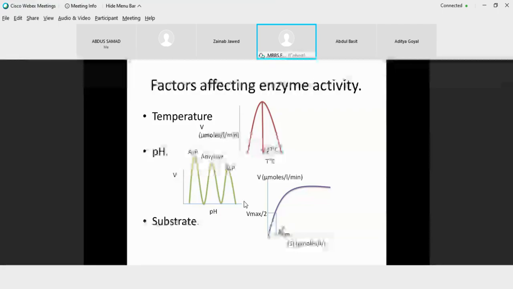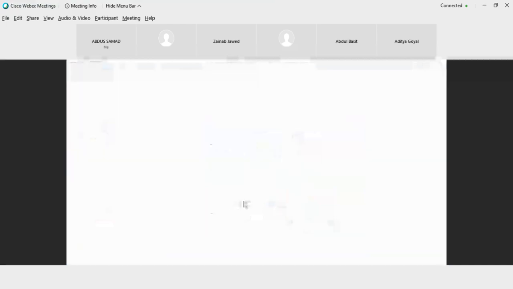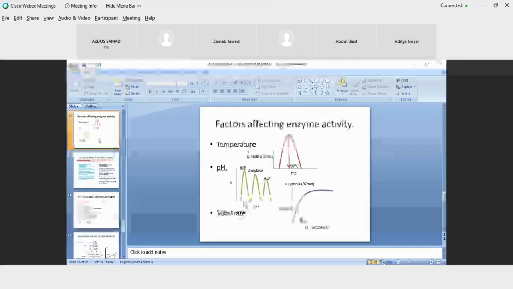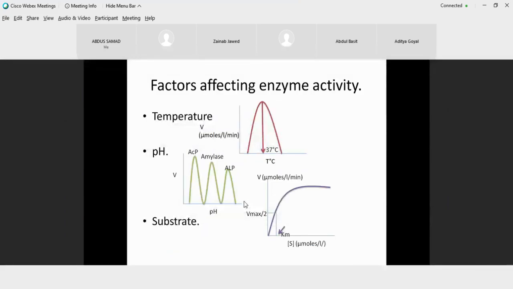So Km is known as Michaelis and Menten's constant. This is your Michaelis and Menten's constant. Km is the substrate concentration at which you get half the maximum velocity.